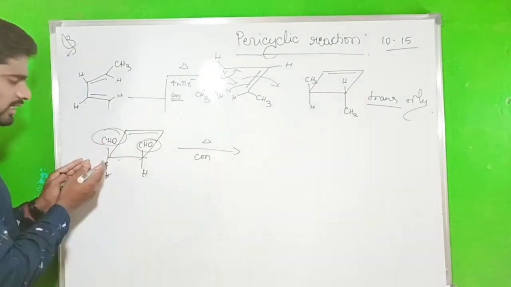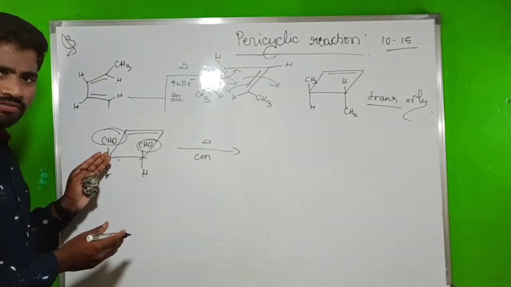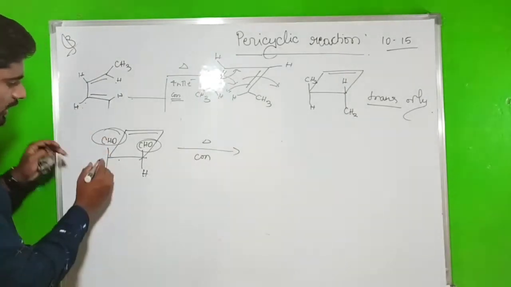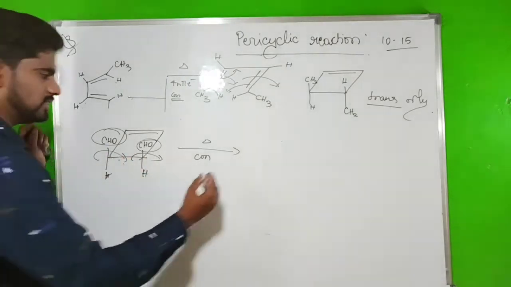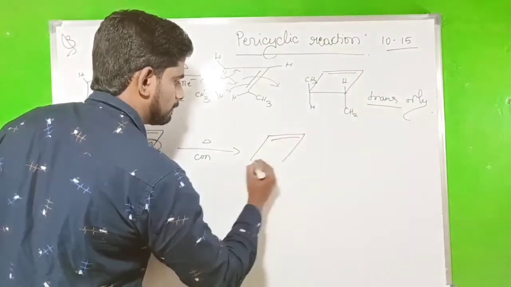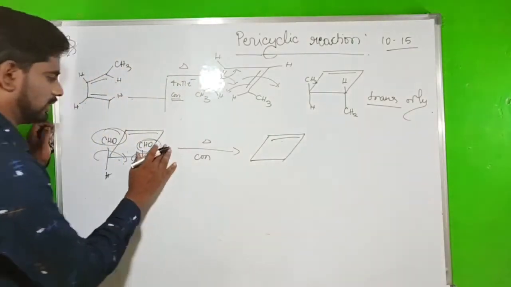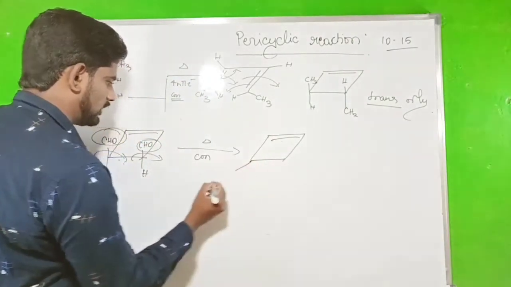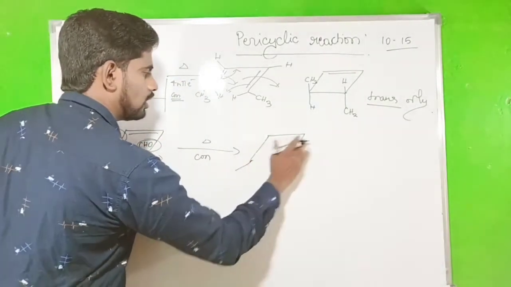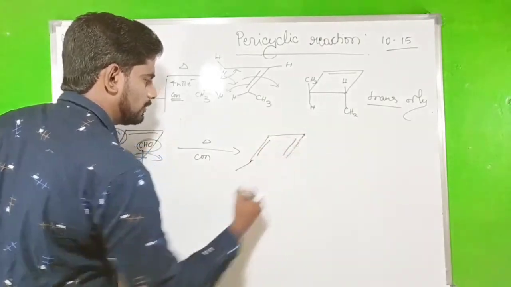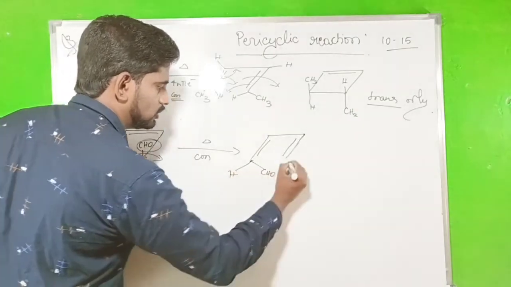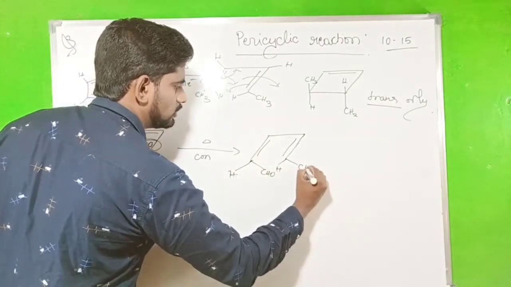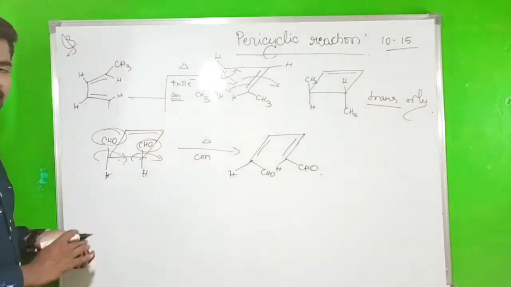But if we have the electron withdrawing group, at that time what do we have to do? We should rotate in the interior. Okay, so what's the product you are getting? Double bond. So CHO should be interior and hydrogen. This is a hydrogen, this is a CHO. This does not make any sense, right?